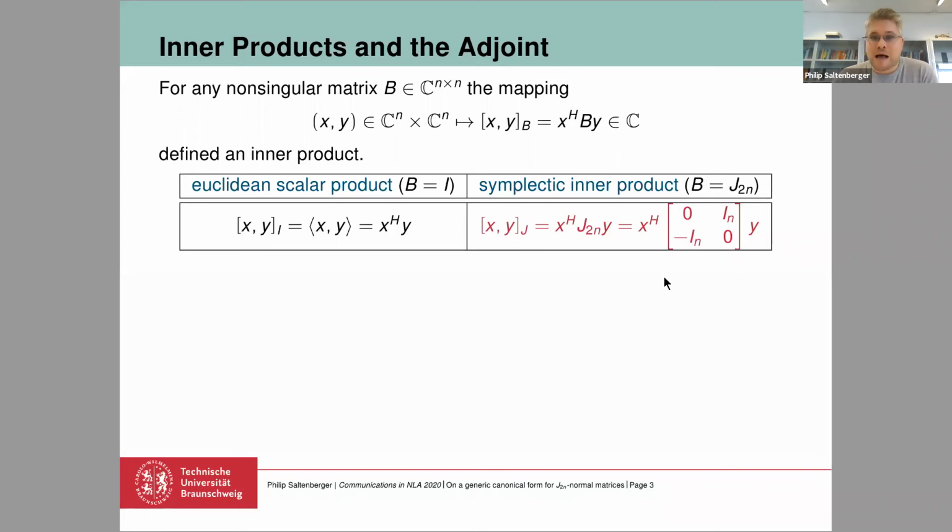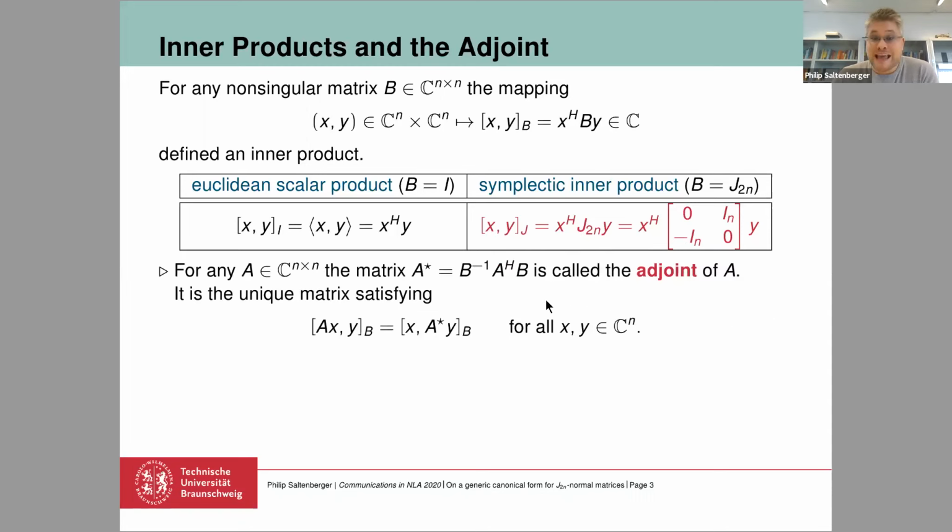Here are two particular examples for different choices of the matrix B. On the left-hand side, you see the choice B equal to the identity matrix, and this gives us the familiar Euclidean scalar product, where it's just x conjugate transpose times y. On the right-hand side, you see the choice B equal to J, where J is this matrix here. It's a 2n by 2n matrix, so we're in the vector space with dimension 2n here. And it's again x conjugate transpose times this matrix, I would like to call it J, times y. This is what I like to call the symplectic inner product.